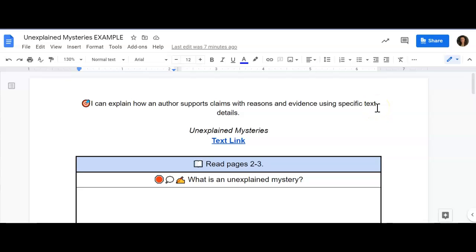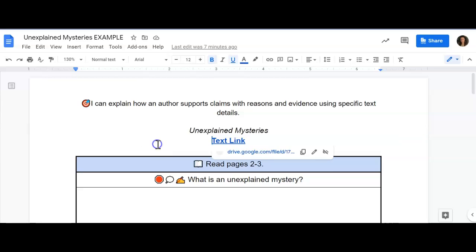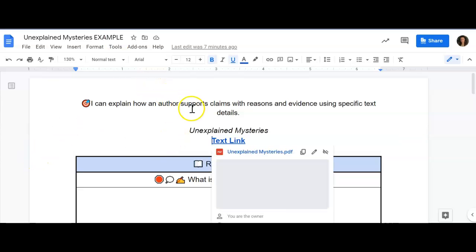Alright friends, we are here to continue our learning in our ELA Module 9. These next 2 days we'll be working on a text called Unexplained Mysteries. And we are going to be working on how an author supports claims with reasons and evidence using specific text details, okay? And this is a pretty cool text.